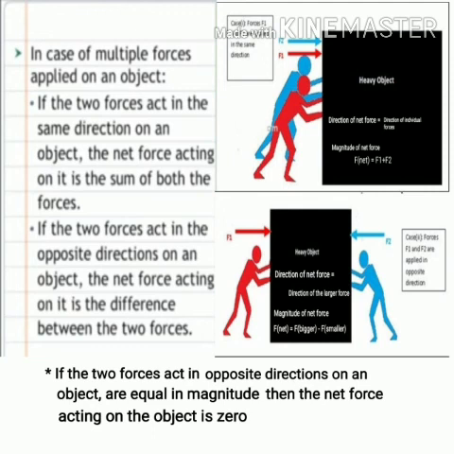Okay, just as in the previous example what I told you, if the person from the left side applies a larger force, the object will move in the direction of that left side person. Okay, means it will move to the right side. And if the applied force from the right side is larger, then the object will move in the direction of the right side person, that is towards the left. I hope the concepts are clear to you all. Now I am going to stop it over here.